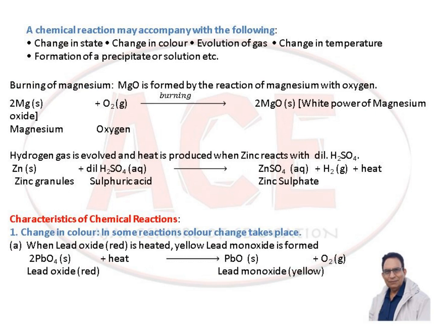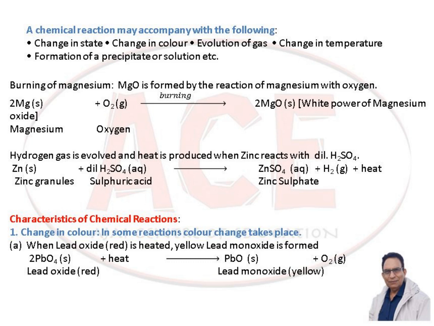A chemical reaction may be accompanied by the following: change in state, change in color, evolution of gas, change in temperature, meaning change in energy level, formation of precipitate or solution, etc. Burning of magnesium: magnesium oxide is formed by the reaction of magnesium with oxygen. Meaning when magnesium burns in the presence of oxygen, it gives magnesium oxide. Here the color of magnesium is grayish, but the product MgO is white in color. So here the equation is showing the change in color.